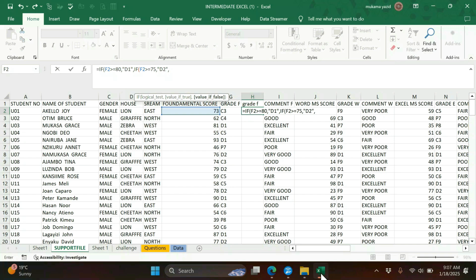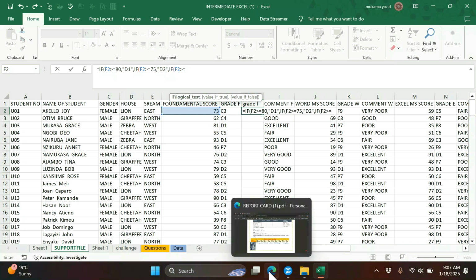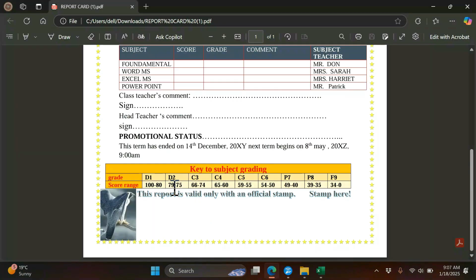If false, then we introduce another because we are still continuing. So we select and we again bring the logical test. If this one is greater than or equal to, what was the lower boundary here, 66.